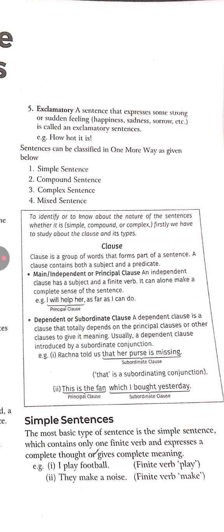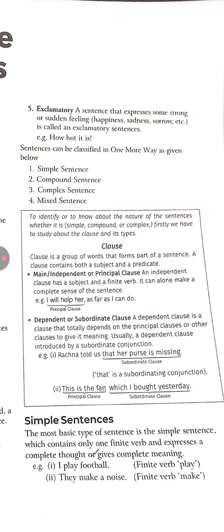Exclamatory: a sentence that expresses some strong feelings like happiness, sadness, sorrow is called an exclamatory sentence. Just like how hot it is, how strange he was, like that.